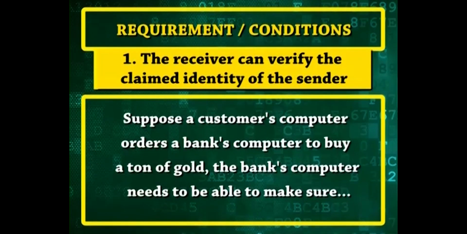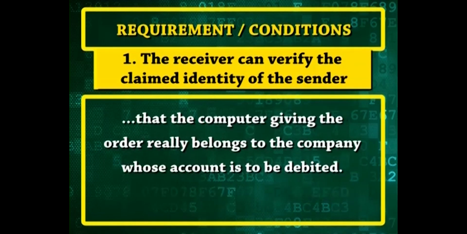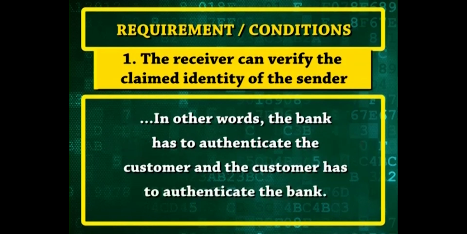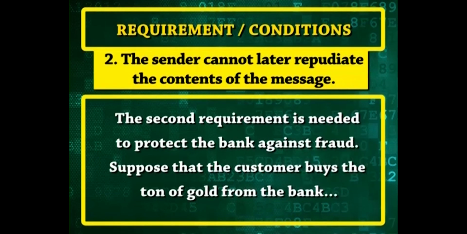For the first requirement, suppose a customer's computer orders a bank's computer a ton of gold. The bank's computer needs to be able to make sure that the computer giving the order really belongs to the company whose account is to be debited. In other words, the bank has to authenticate the customer and the customer has to authenticate the bank. The second requirement is needed to protect the bank against fraud.